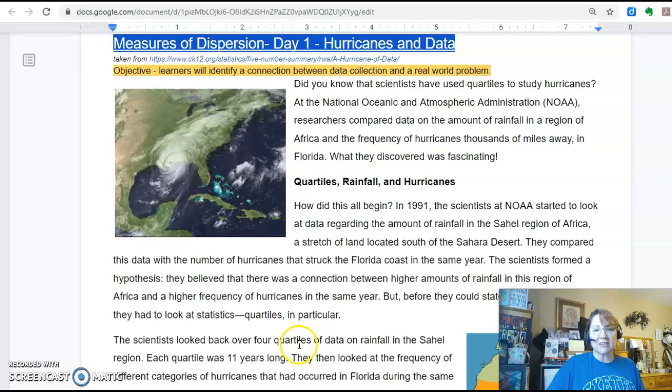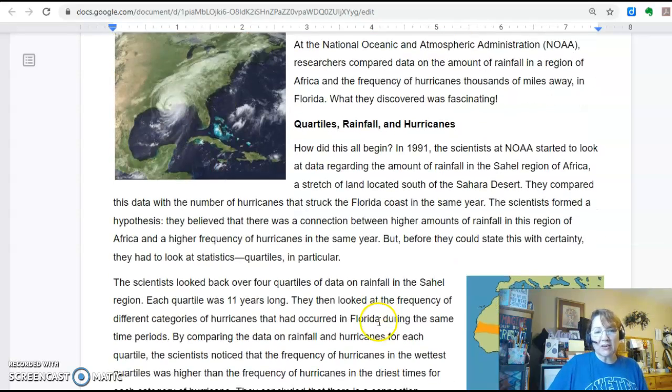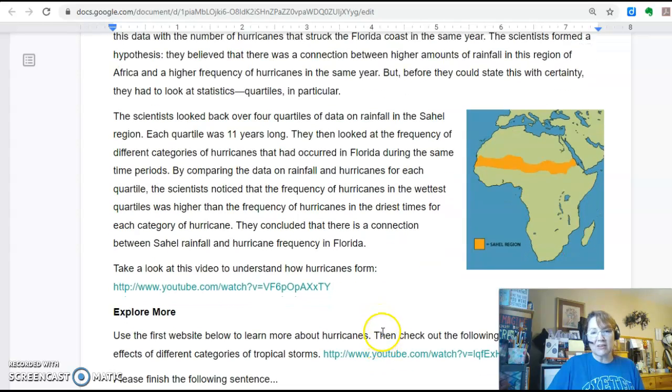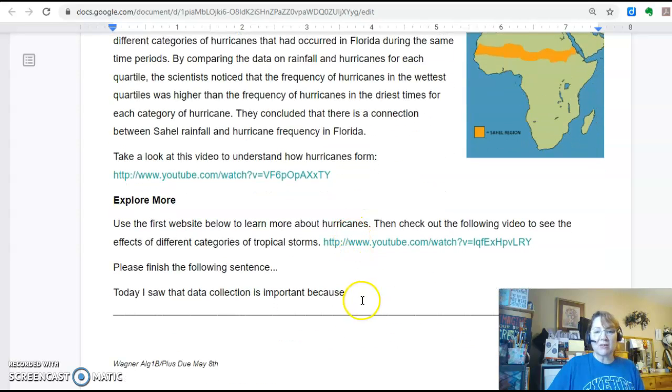So I tried to give you some data about hurricanes and how the weather forecasters actually look at the data, and they look at the mean and quartiles and so forth to determine hurricanes. So I thought that was important that you realize that. They actually realized that the storms were coming from Africa, and that's why when you see that, they're always looking at those tropical waves that come right off here off the coast of Africa. So I thought that was interesting. So if you want to know more about that, you can go ahead.